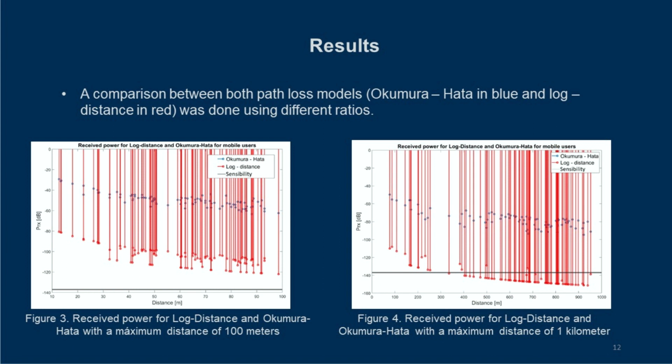If the radius grows, the outage probability for both models grows as well. For the log distance model, if the radius is bigger than 300 meters, the losses will be greater than sensitivity. In the Okumura-Hata model, the losses at 300 meters are approximately 80 decibels, which is further from the sensitivity, 137 decibels, as shown in figure 4.